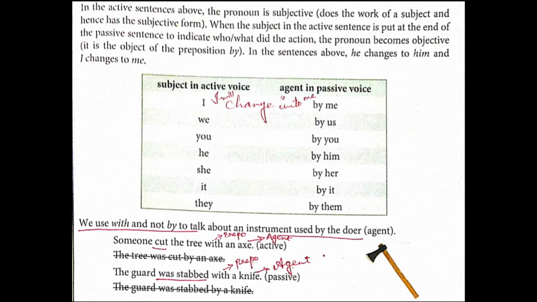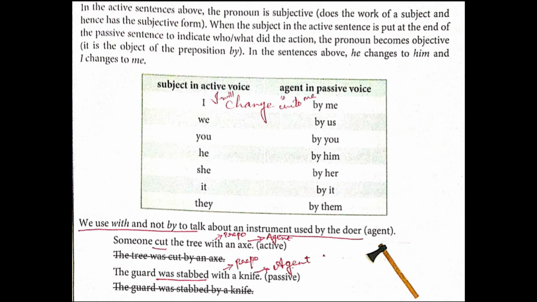Students, over here on page number 153, there is a table in which the first column talks about the subject in active voice and the second column talks about the agent in the passive voice. So here I will be changed to me, that is by me. We will change into by us.